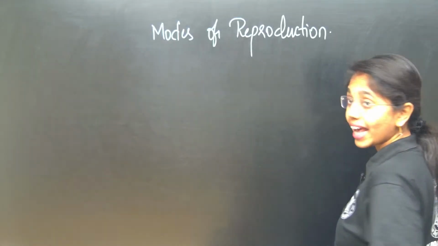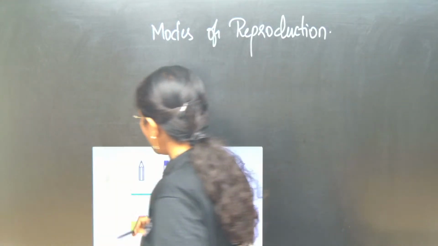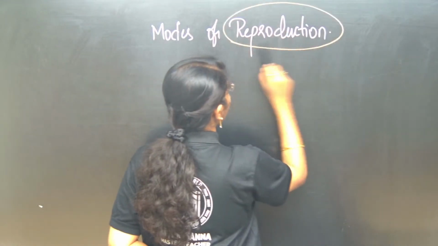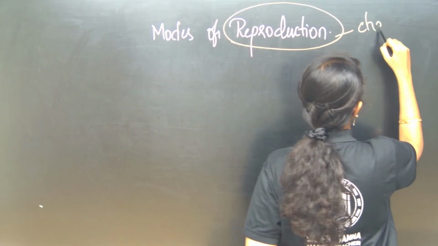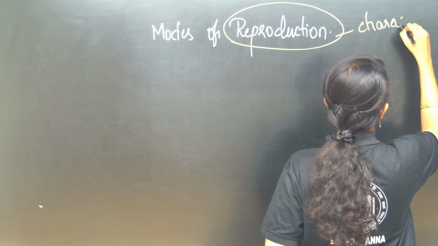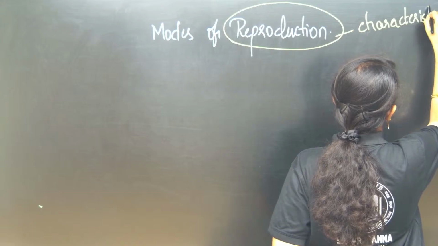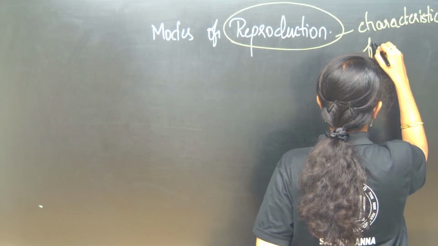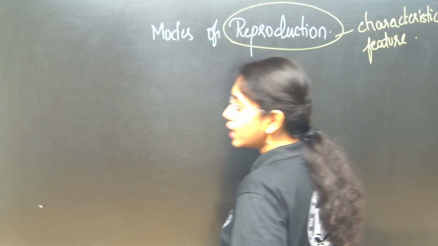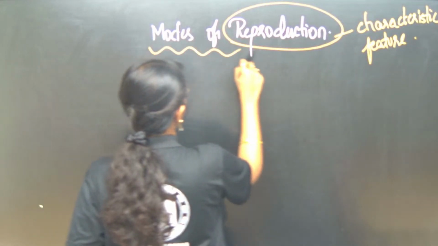It is the characteristic feature of living. Yes or no? As such, reproduction is the characteristic feature of living from diversity of life forms, right? Reproduction is the characteristic feature of living. So here we have modes of reproduction.